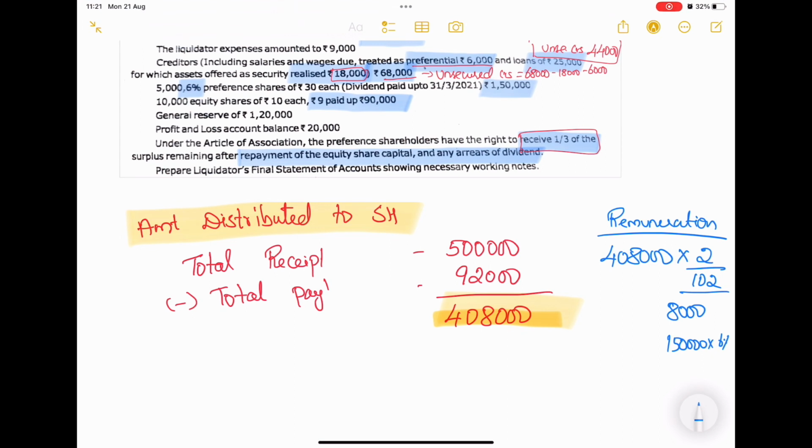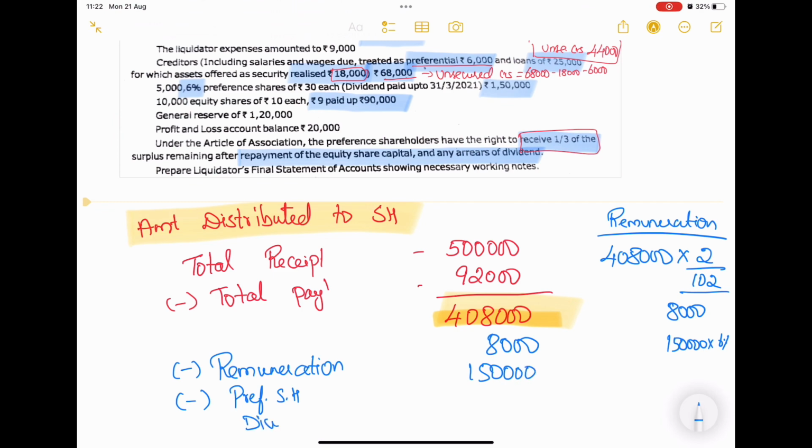We have already calculated certain things, but in this we are going to calculate again. We are going to minus the remuneration first, which we recently calculated, 8,000. Then we pay the preference share capital of 1,50,000 minus their dividend of 9,000.